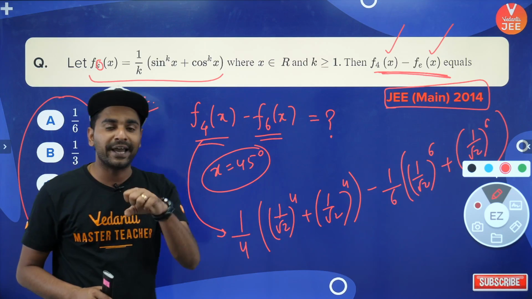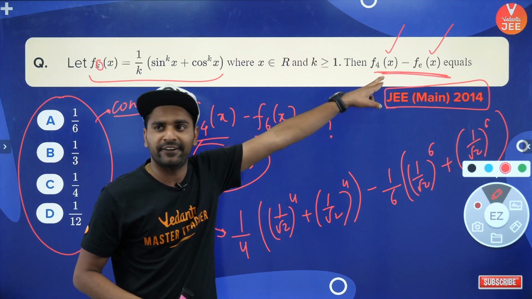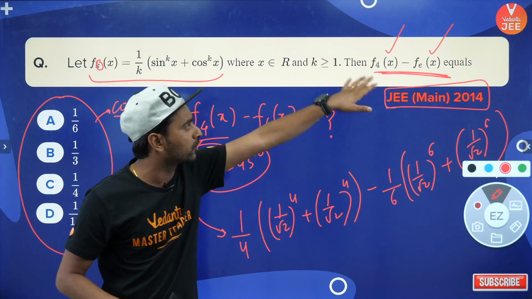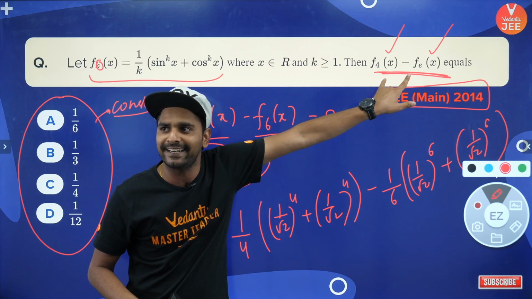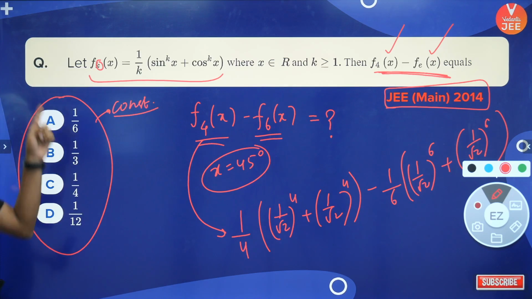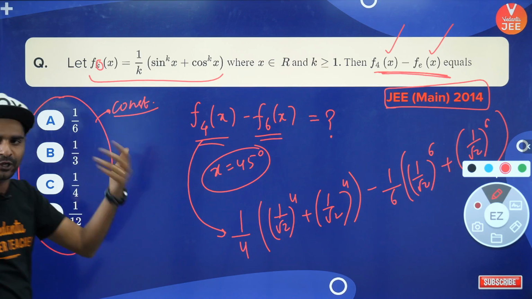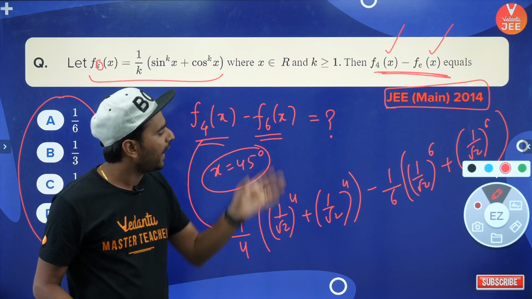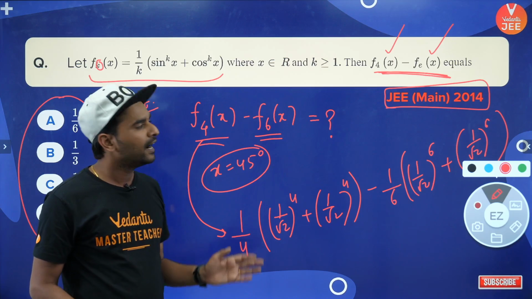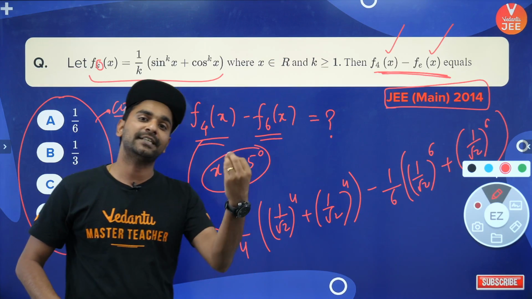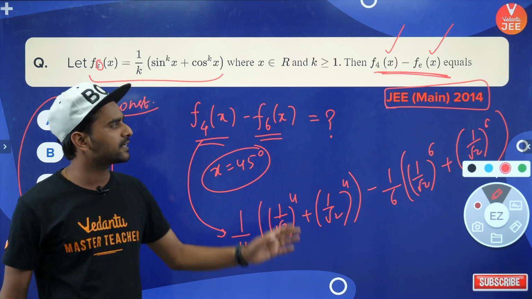Now how I come to know कि यार x की जगह 45 डिग्री, if I put my question will be solved. Look, the two expressions are having x in it, and still the answers are coming independent of x. That means if I put any good value of x, I can solve my question easily, है ना? Yes, and I'm done. अच्छा, आप चाहते तो 90 डिग्री भी डाल देते तो भी आंसर सेम आता,